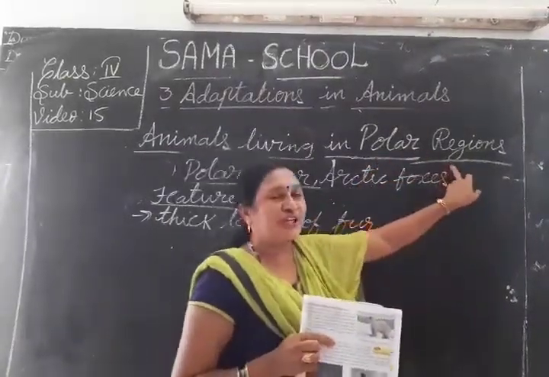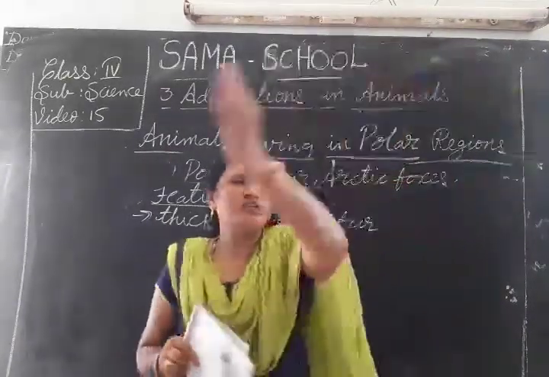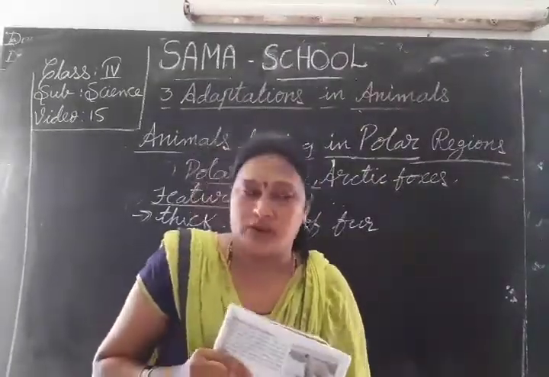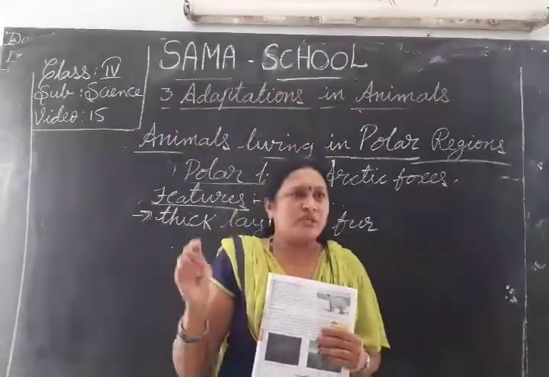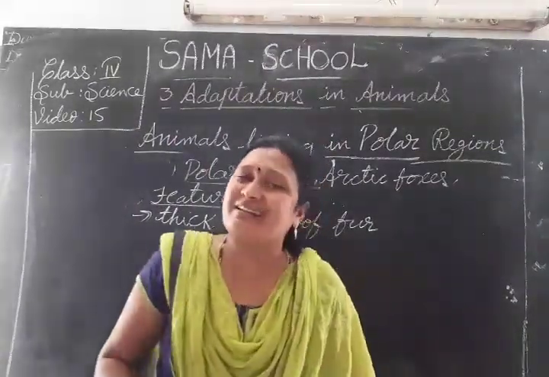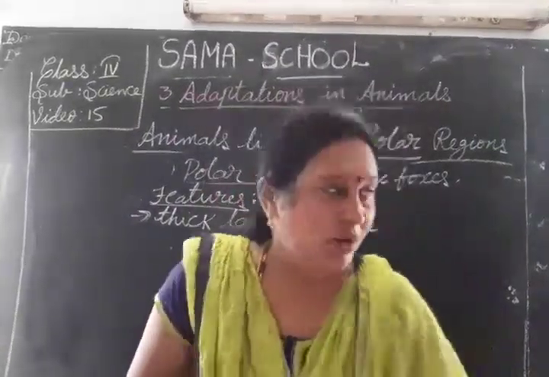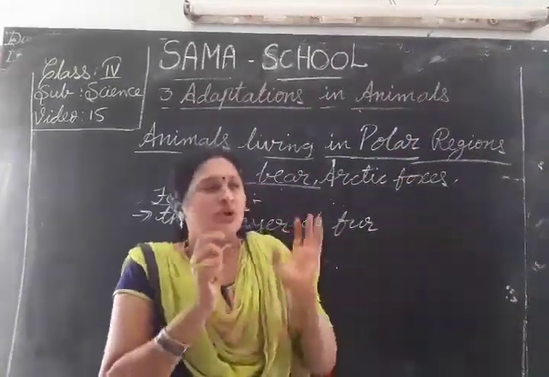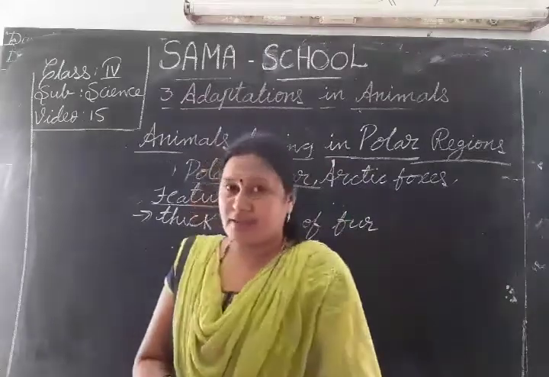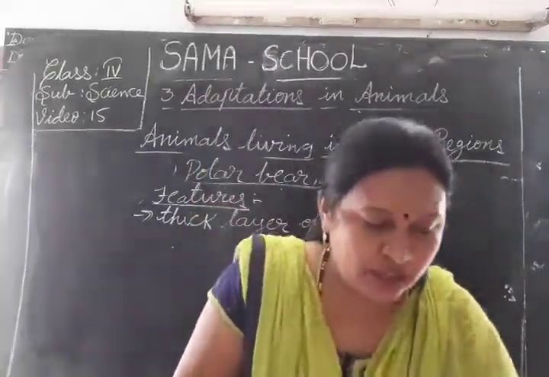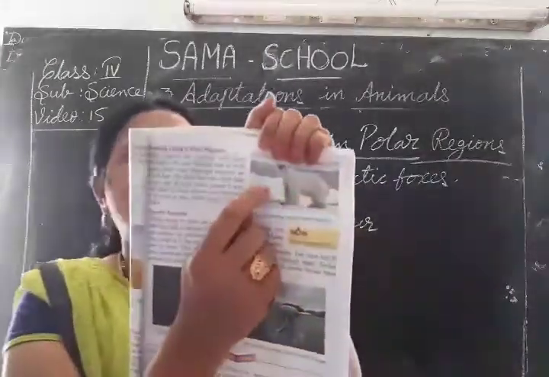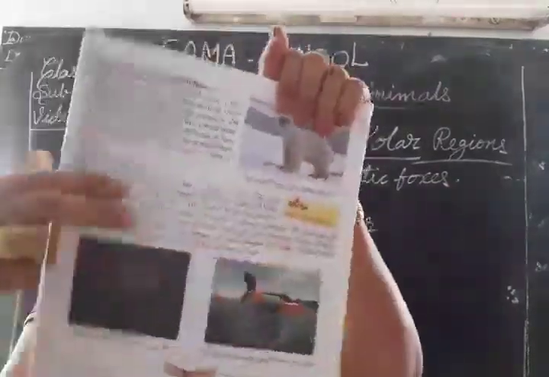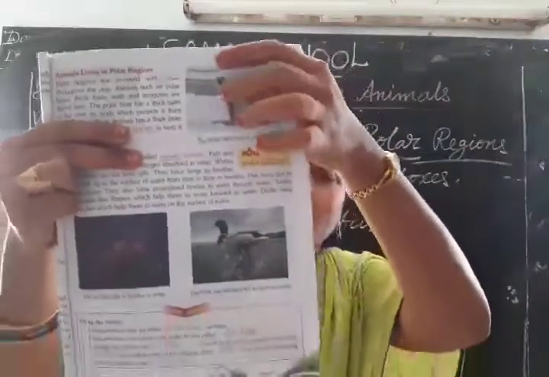These polar regions also look very beautiful. Why? Because wherever you see, it looks white in color. Because the snow is always falling, the snow appears white in color. The polar bear is also white in color. The fur of this polar bear is white.